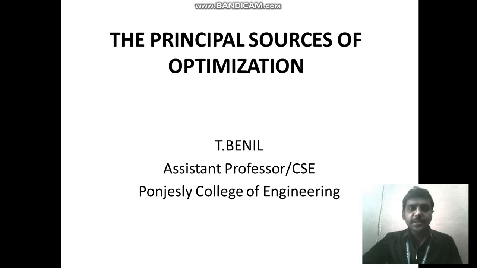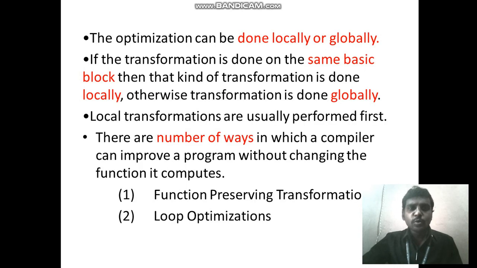So in this video lecture, I am going to teach you about the principal sources of optimization. First you should know what optimization is. This is the optimization phase that we studied in the phases of a compiler. Optimization is a technique to reduce a large number of code lines to a smaller number without affecting input or output.